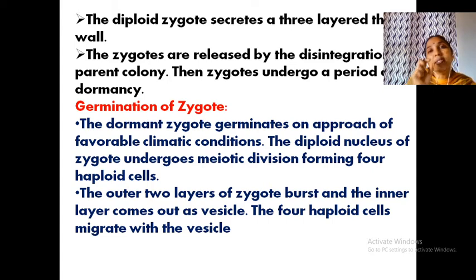So, the nucleus is diploid, 2n, and undergoes meiosis and produces 4 haploid nuclei. Okay. Now, the outer layer of the zygote bursts and the inner layer comes out as a vesicle, a bag-like structure, and the 4 haploid nuclei enter inside the bag. So, the zygote is a thick-walled structure with an outer wall and an inner wall. The inner wall comes out as a balloon-like vesicle, and the 4 haploid nuclei will move into the vesicle.